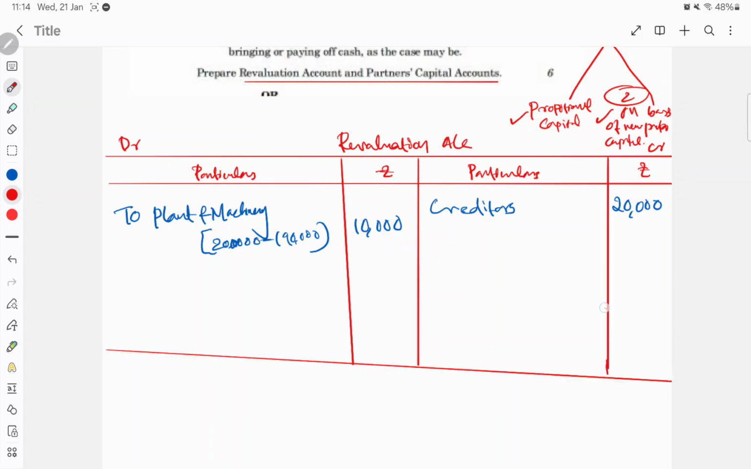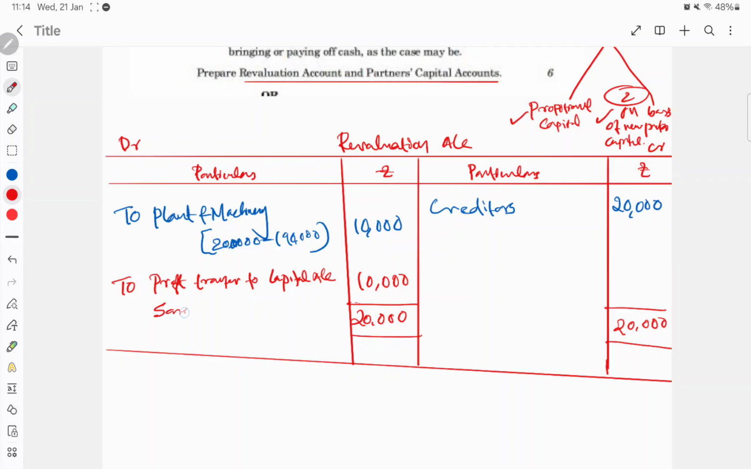Find the difference between the debit side and the credit side. Obviously here the credit side is higher, isn't it? 20,000 is the highest amount, so write that 20,000 on both sides. The difference is 10,000 on the debit side. So you will write here that this profit will be shared by the old partners in the old ratio and transferred to the capital account.